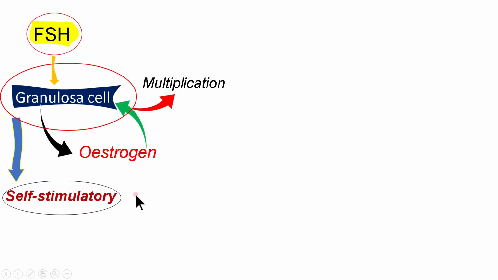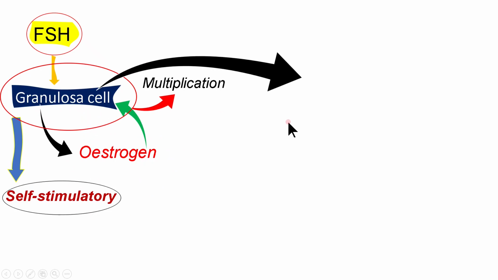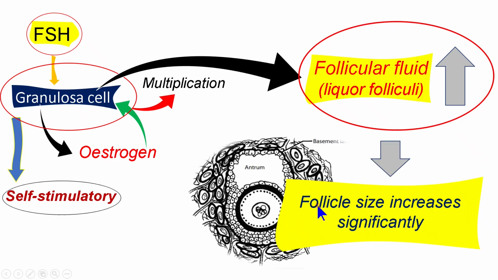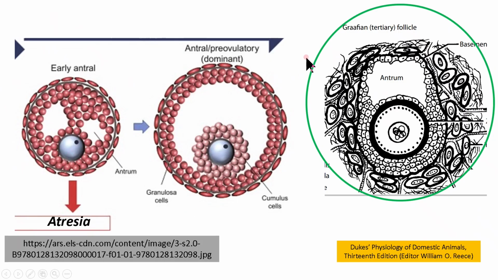The granulosa cells are stimulated by its own secretory product, that is estrogen, self-stimulatory. The follicular fluid also increases its amount. The follicular size increases significantly. These large follicles can survive with little amount of FSH due to the development of a greater number of FSH receptors on granulosa cell. This follicle is now called dominant follicle.